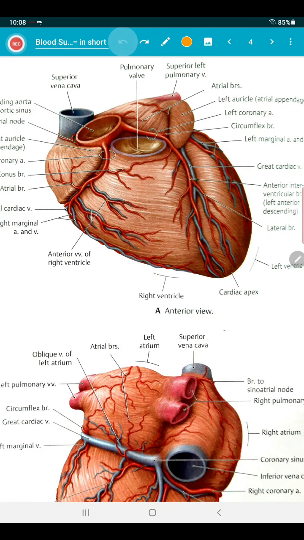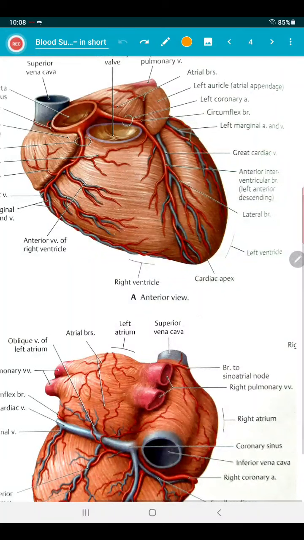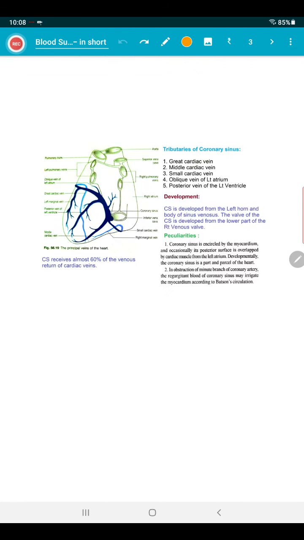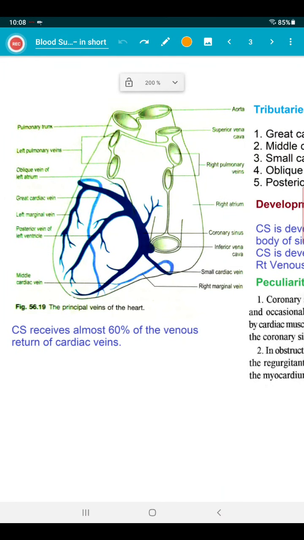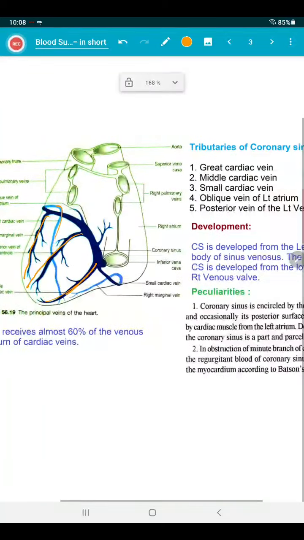Okay, so this is the right coronary artery, you can see. Now, the middle cardiac vein, which one is the middle cardiac vein? This is the middle cardiac vein. This is the posterior vein of the left ventricle, and this is the great cardiac vein. This is the left marginal vein. Okay, so the left marginal vein joins with the great cardiac vein and drains into the coronary sinus.